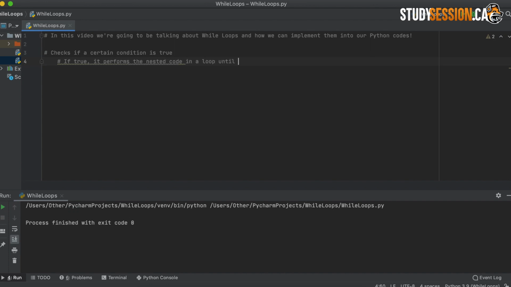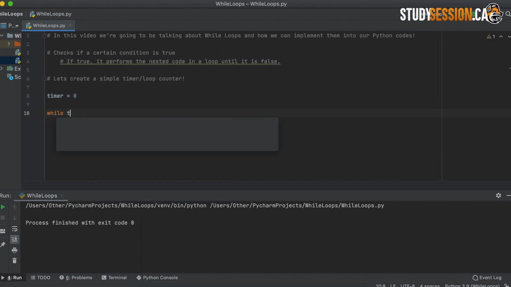Using a while loop, our nested bit of code, that is, the code that will become active while a certain condition is true, will continually loop. So, let's say that we wanted to create a really simple timer that adds 1 second per loop. We only want our timer to operate while the timer is less than 5 seconds. So, we initialize our timer variable at 0 seconds.